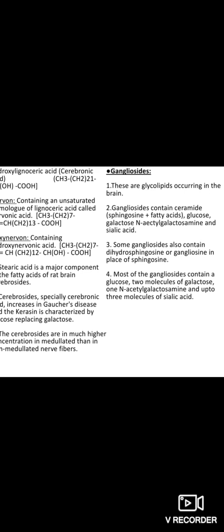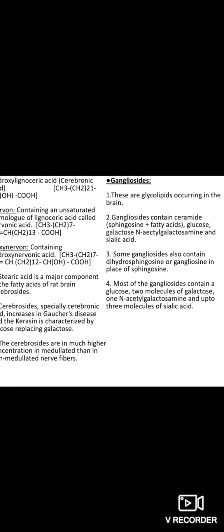Gangliosides, these are again glycolipids, occur in the brain. They contain sphingosine, fatty acid, glucose, galactose, N-acetylgalactosamine and sialic acid. Now, some gangliosides also contain dihydrosphingosine in place of sphingosine. Most of the gangliosides contain a glucose, two molecules of galactose, and N-acetylgalactosamine, with up to three molecules of sialic acid.